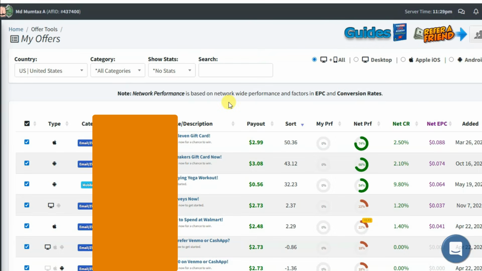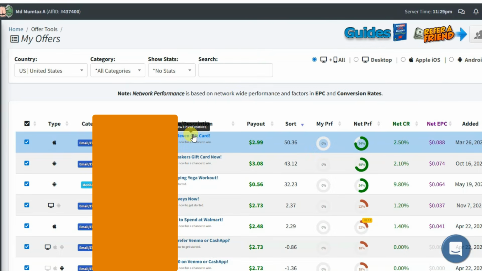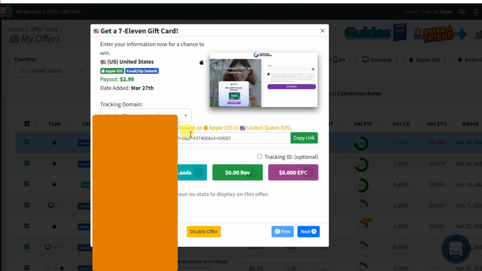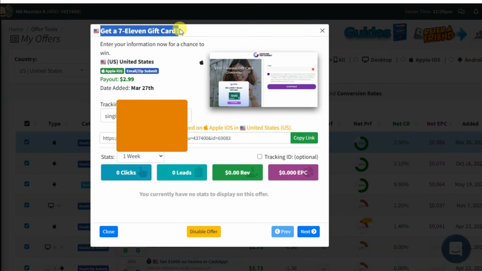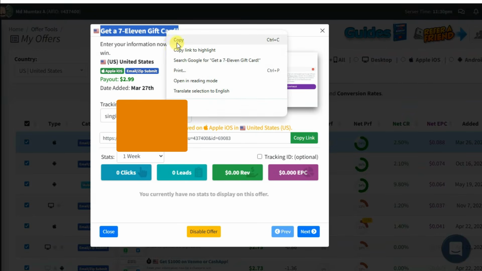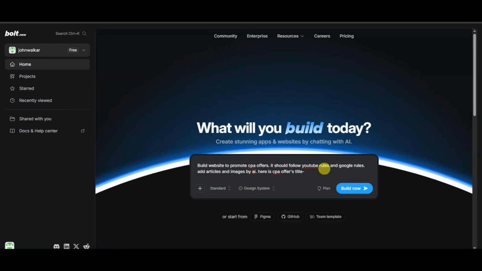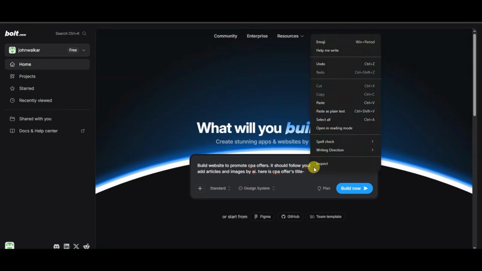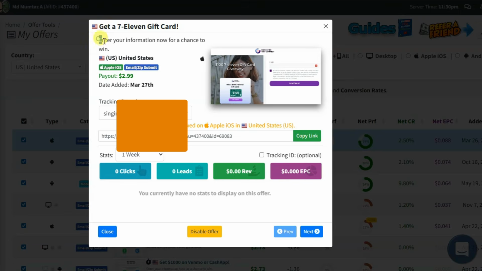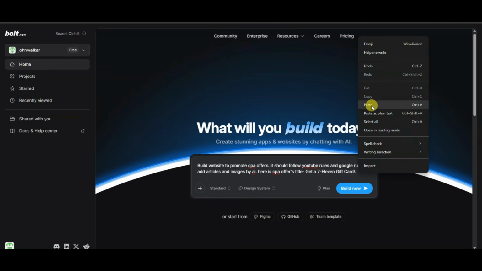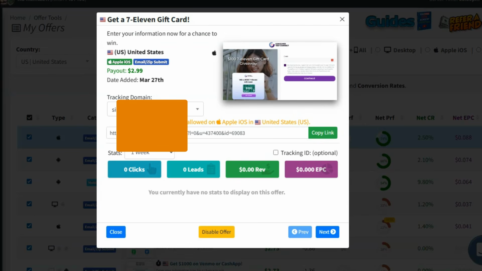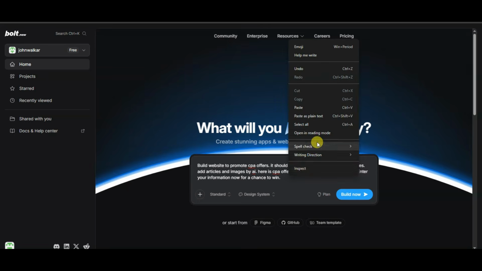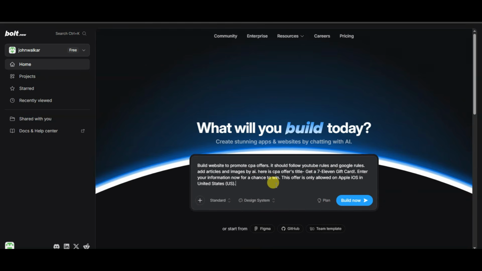You can go on the CPAGRIP platform. You can click here to open this CPA offer. Here it is showing the offer's title. You can copy this title. Now go on the bolt.new platform. You can paste your offer's title. Go on the CPAGRIP platform. You can copy this text. Now you can paste it here. Go on the CPAGRIP platform. You can copy this text. Now go on this platform. You can paste that text here.